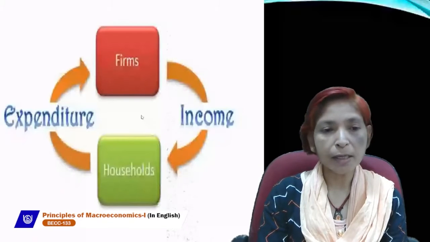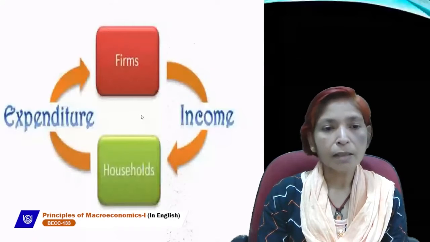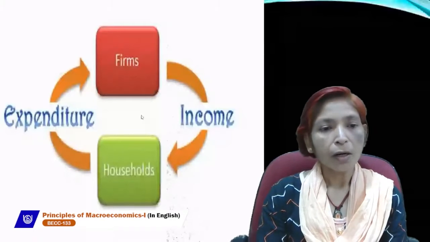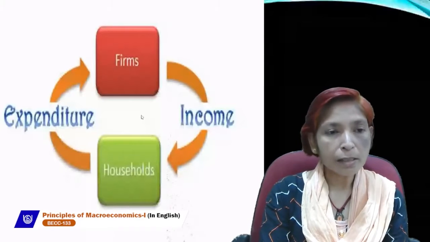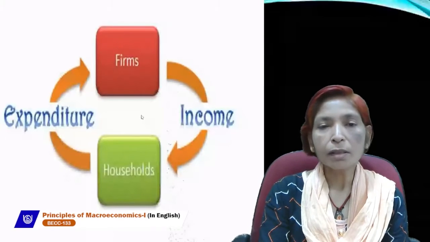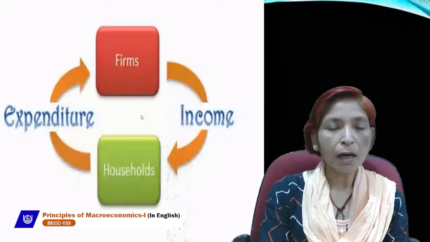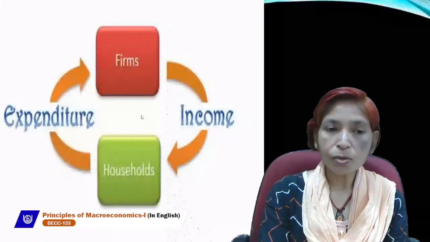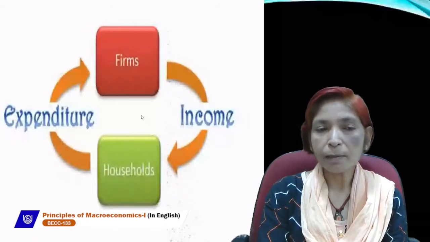These transfer payments are like old age pension, scholarship, unemployment allowance, donations, gifts, grants, etc. These are called transfer payments. These transfer payments are given by the government to the household sector, and the firm sector always takes subsidies from the government sector.